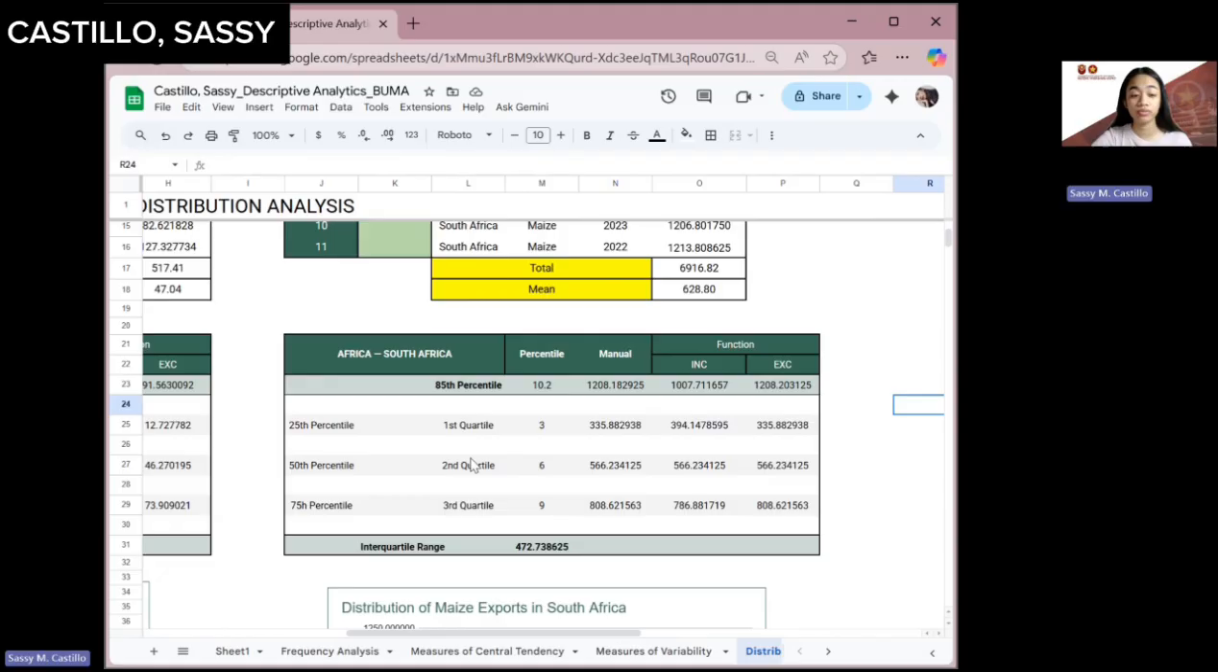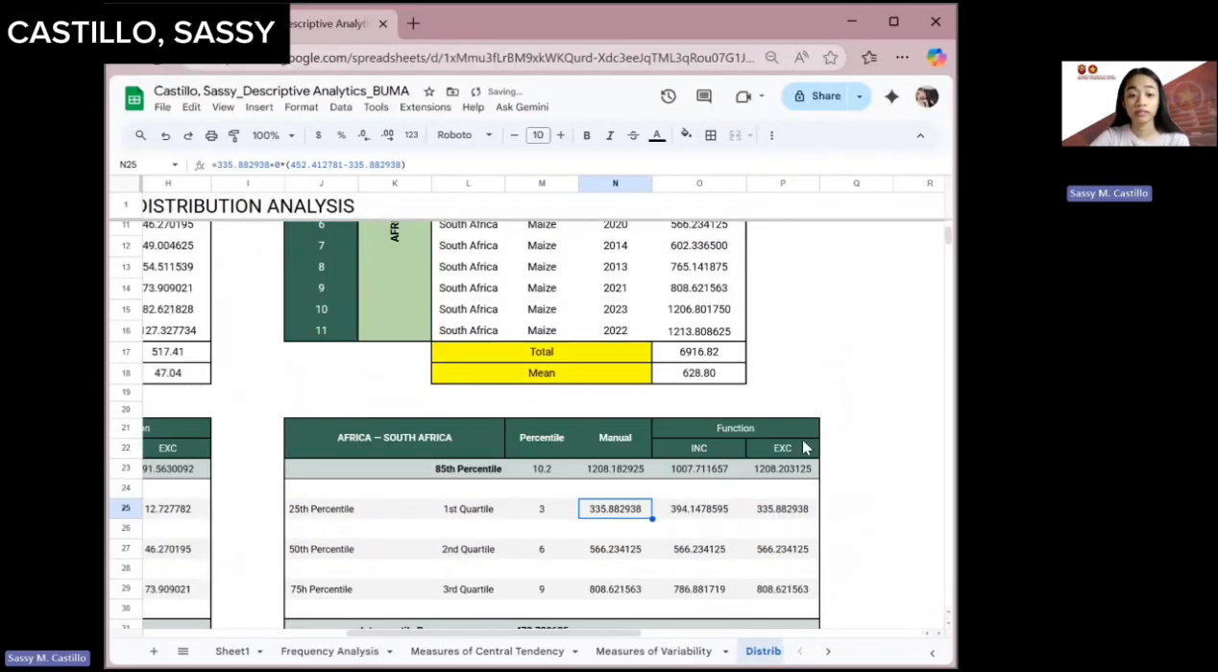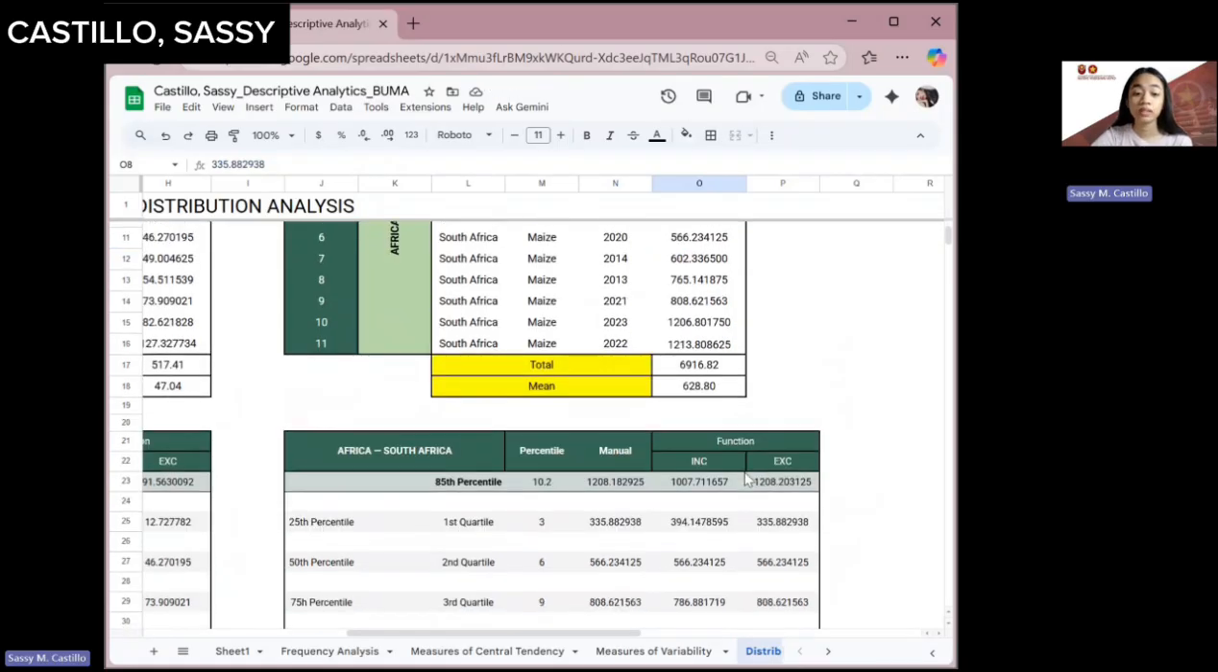So I also have here the 25th percentile, which is the first quartile, the 50th percentile, second quartile, and then the 75th percentile, which is the third quartile. So based on my computation, the first percentile is in the third estimate value, the second percentile is in the 6th, and then the third percentile is in the 9th. So for the manual computation, of course, we need to find the third value in our export. But since our percentile does not have any remainder, the 335 will be added.